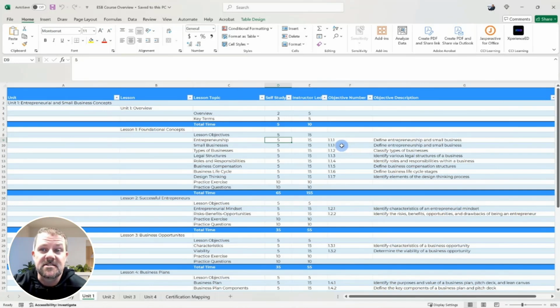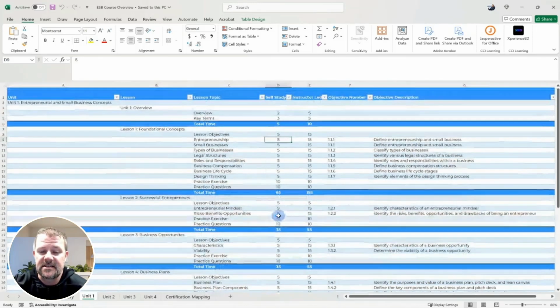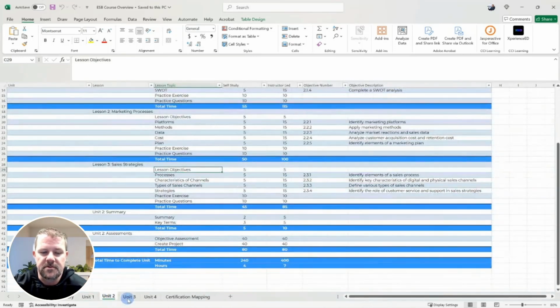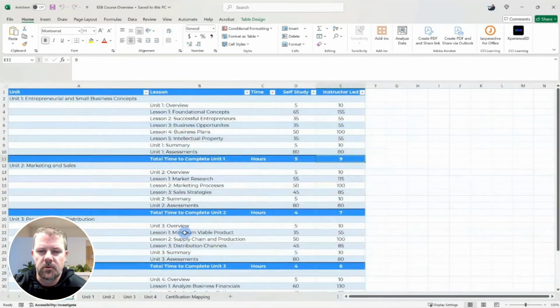Having access to this is a great way to set up your custom tests if you use Gmetrics practice exams. And then you'll see the timing, total time for each lesson within the unit. And this is in minutes, not in hours. So I can go through to each unit and see the total times. These are an estimate, so keep that in mind as you go through your course.